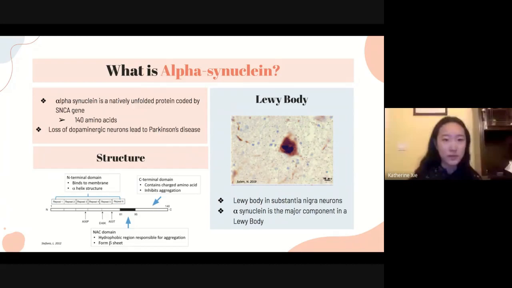Next, I will be talking about the structure. The structure of alpha-synuclein is composed of three regions: the N-terminal, the C-terminal, and a central region, also known as the NAC domain, which stands for non-amyloid beta component. The NAC domain is particularly important because it is highly hydrophobic. This makes it responsible for the aggregation and misfolding of alpha-synuclein.